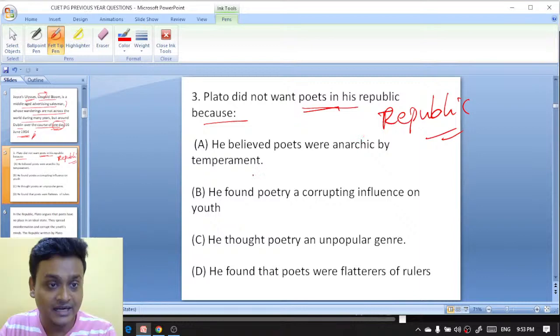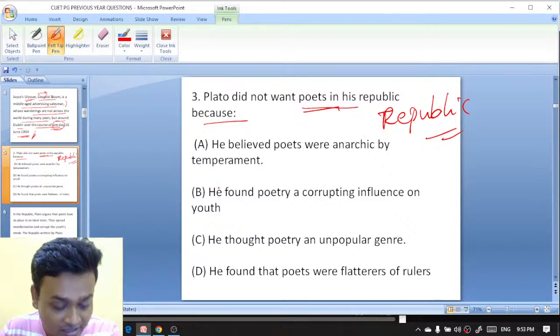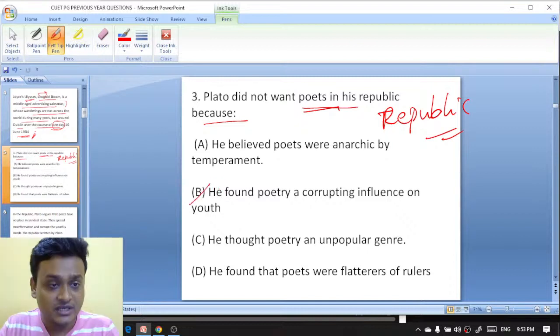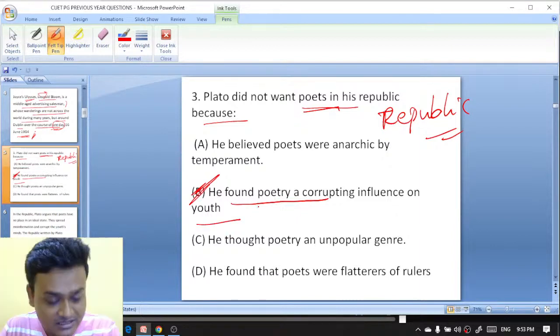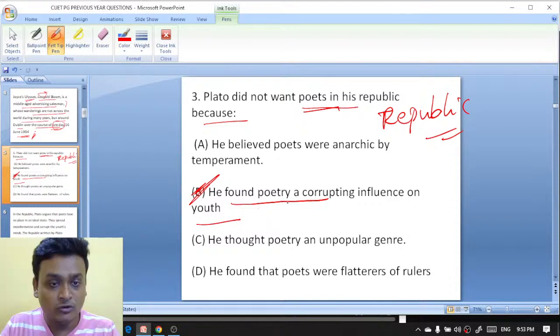Isna, you are exactly right. Preeti is also right, because he found poetry a corrupting influence on youth. Diktava Sinha, Pragati, you are also absolutely right.